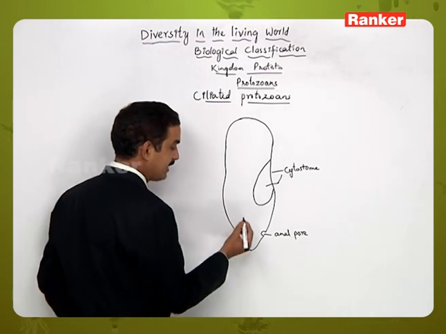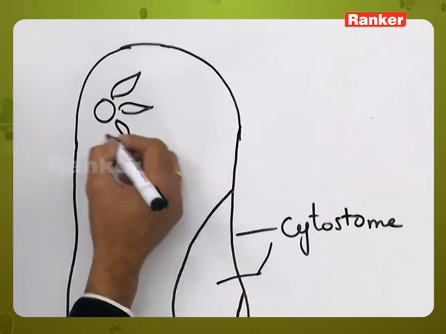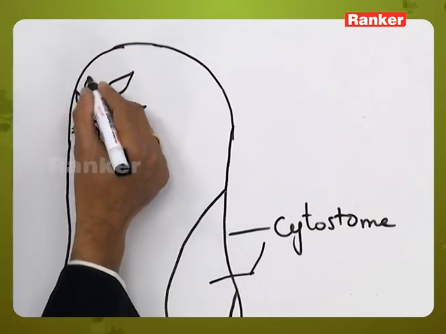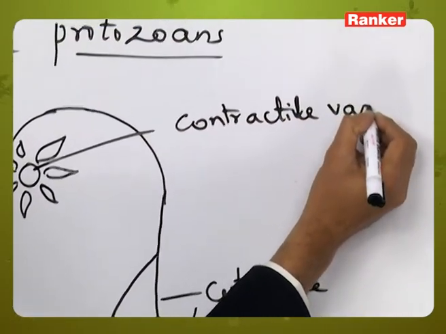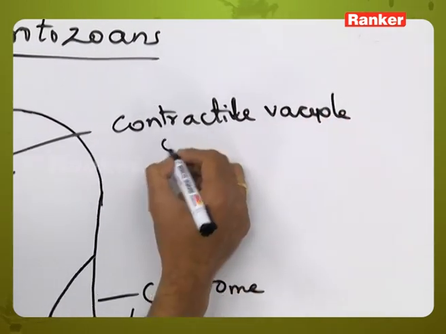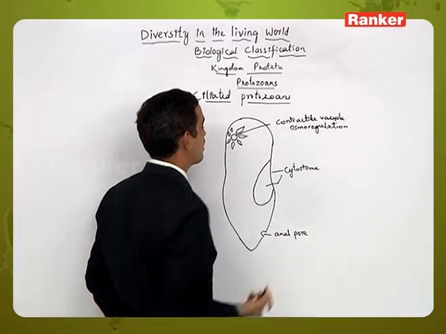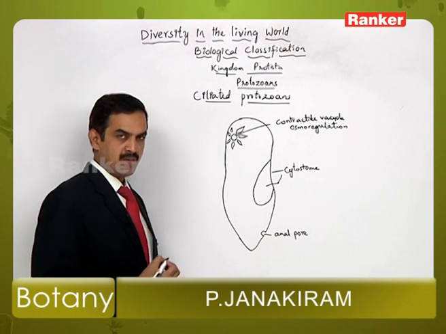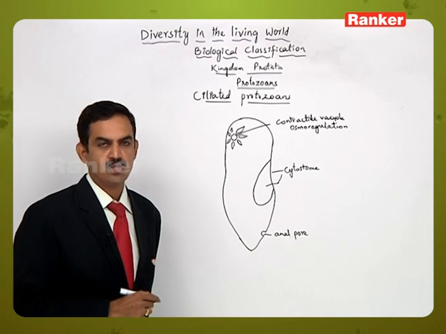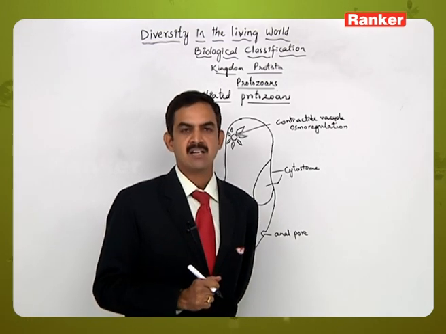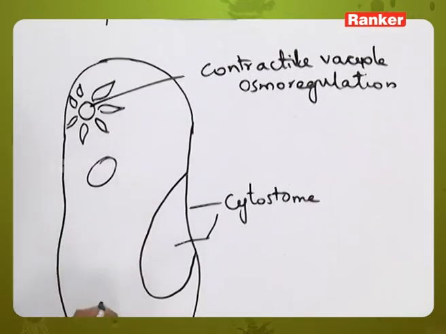So apart from this one, this contains the contractile vacuolar structure. Contractile vacuole is present. This contractile vacuole is concerned with the osmoregulation process. That is, it will maintain the concentration of water inside the cell. And apart from this one, they have one special feature that two types of nuclei are present. Those are called as macronuclei and the micronuclei. That is, dimorphic nuclei is present, in which larger one is present and the smaller one is present.